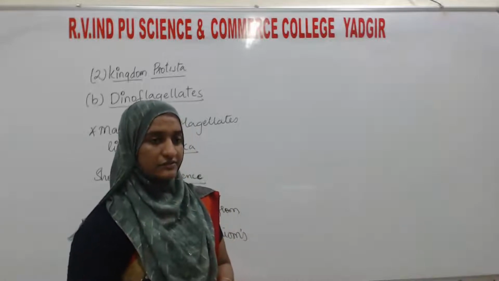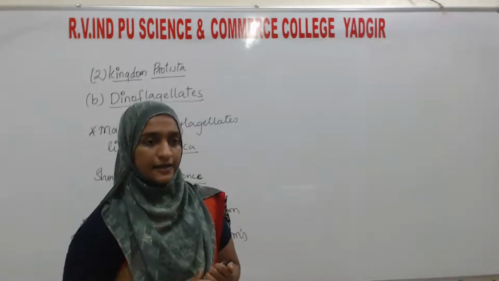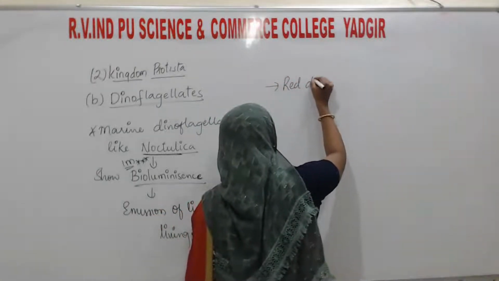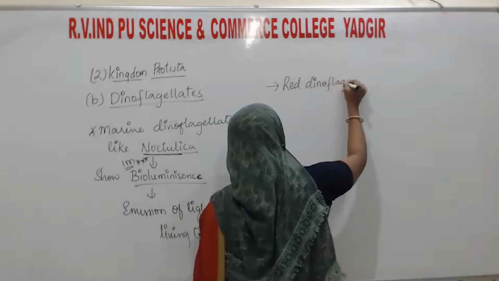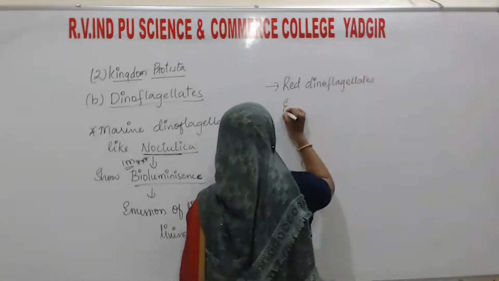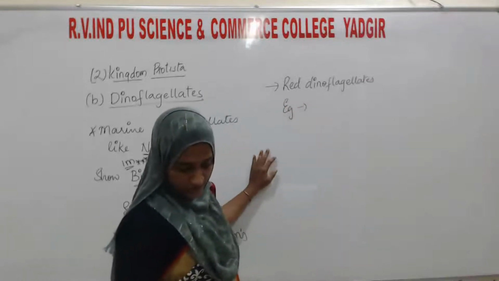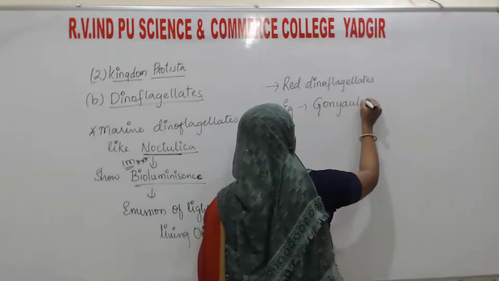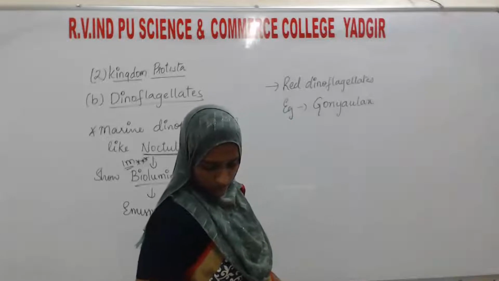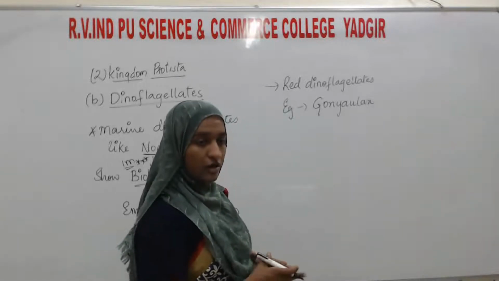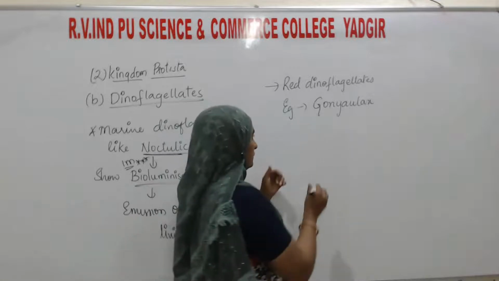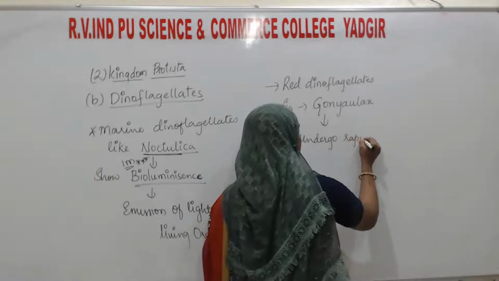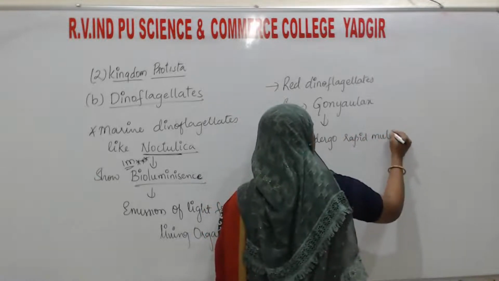Red dinoflagellates. Some of the dinoflagellates will be red in color, such as Gonyaulax. Gonyaulax undergoes rapid multiplication.